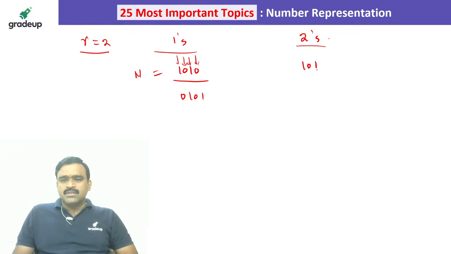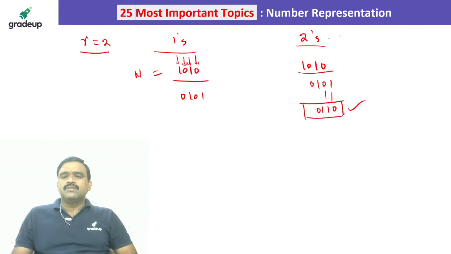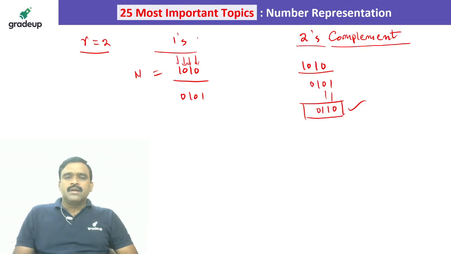For 1 0 1 0, the 1's complement is 0 1 0 1. If 1 is added, 1 plus 1 is 1 0, so it becomes 0 1 1 0. 0 1 1 0 is the 2's complement, and the earlier one is the 1's complement.